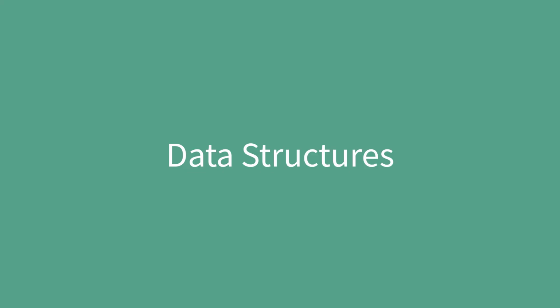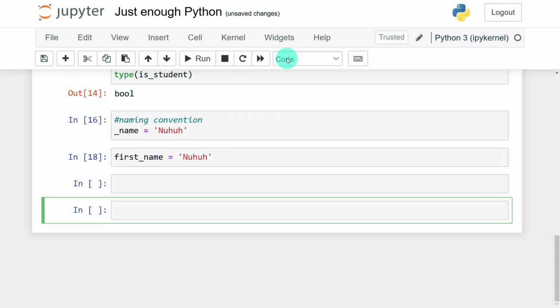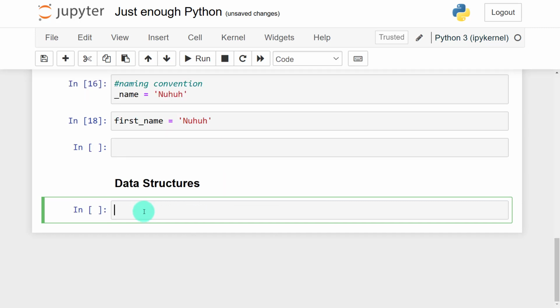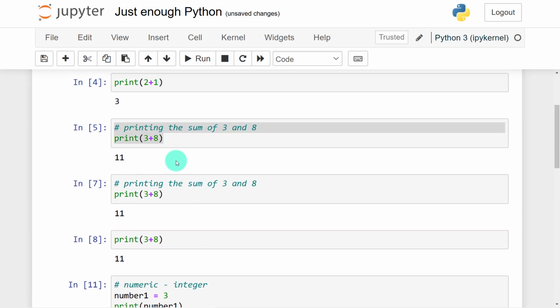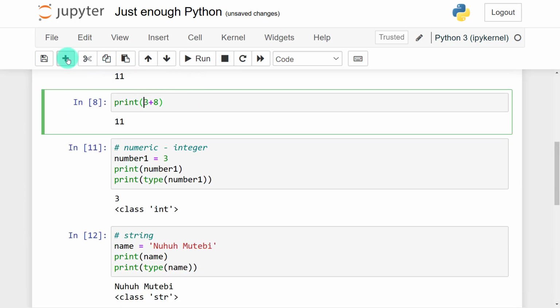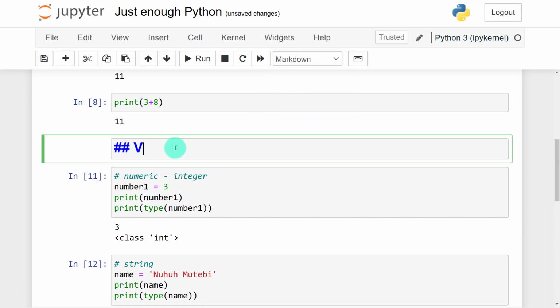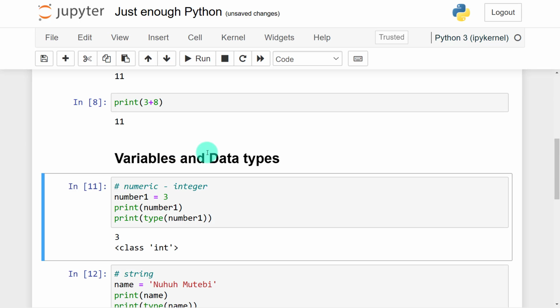Another concept that we are going to look at is called data structures. Now, in the notebooks, you have code. This is how you write anything that can be executed. But we also have the Markdown. So Markdown is where you can put things like headings. Let's say these are data structures. For example, up here, we can put another cell and call it Markdown and call it variables and data types.